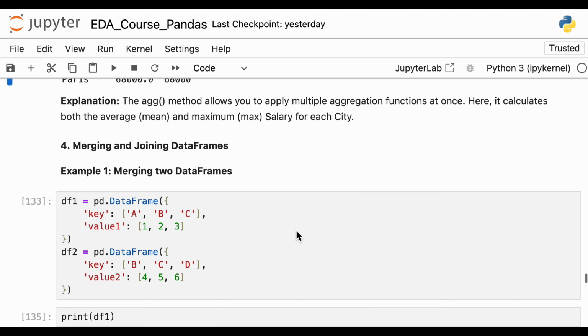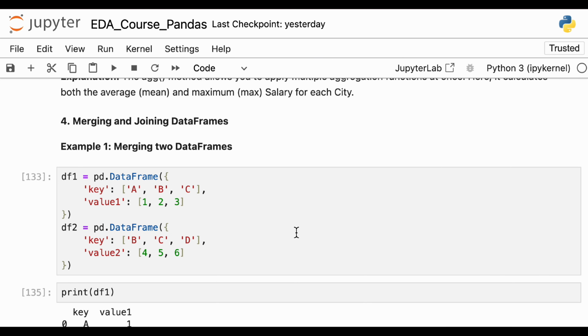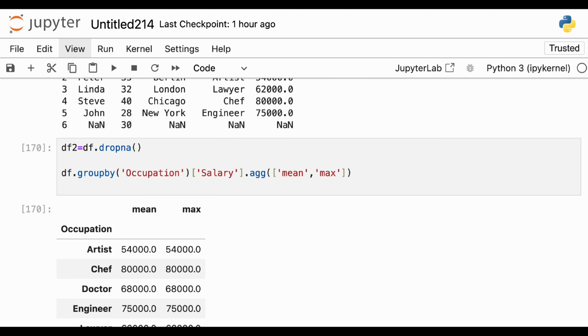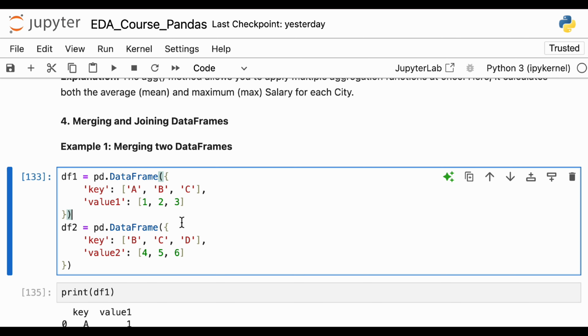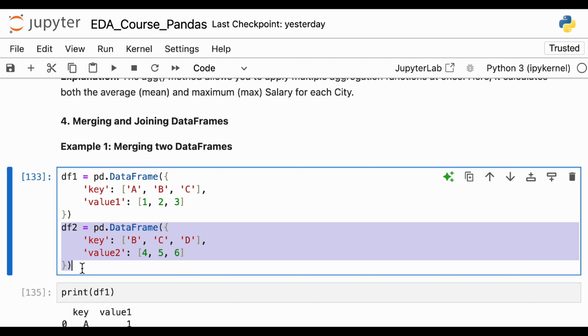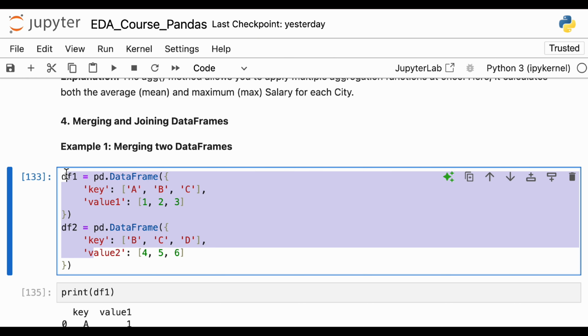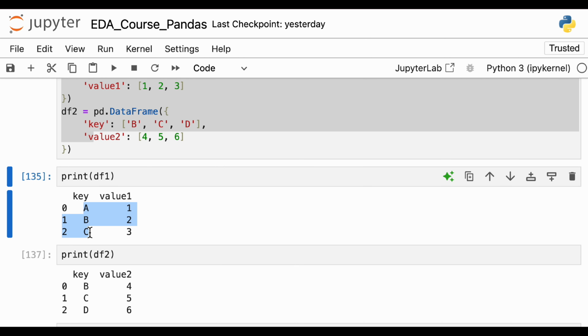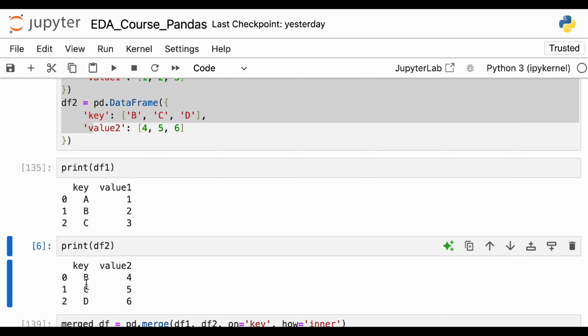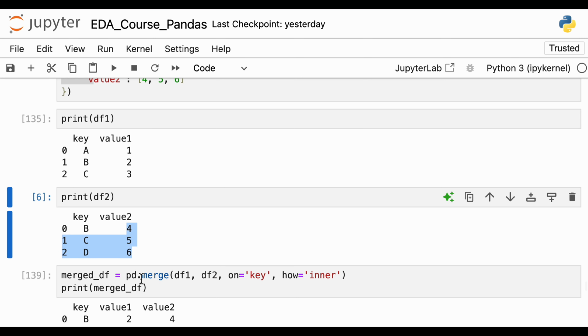Now come to the last concept of this particular topic, that is merging. If you remember, in SQL we have merging available, like inner join, outer join, right? Those things are available. So how do we do it in Python? Let's say we have the first data frame and we have the second data frame. So let's run them. My first data frame has keys A, B, C and the values are 1, 2, 3, and the second data frame has keys B, C, D and values 4, 5, 6. So let's say I want to perform multiple joins. So how do we do it?